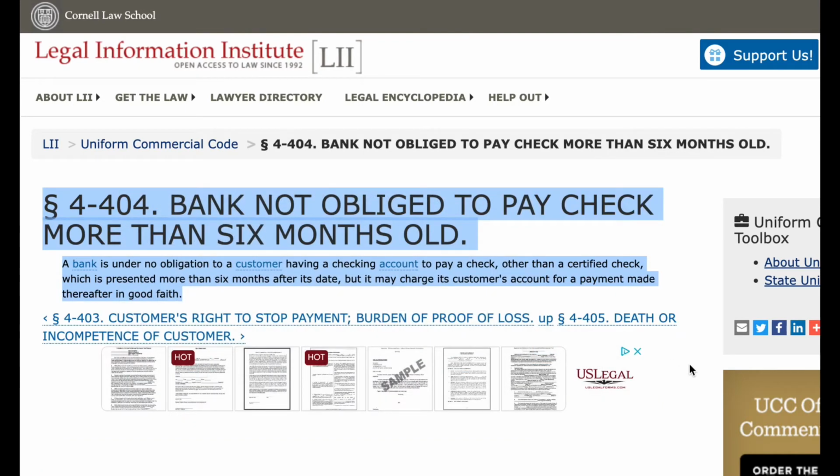Paragraph 404. Bank not obliged to pay check more than 6 months old. A bank is under no obligation to a customer having a checking account to pay a check, other than a certified check, which is presented more than 6 months after its date, but it may charge its customer's account for a payment made thereafter in good faith.